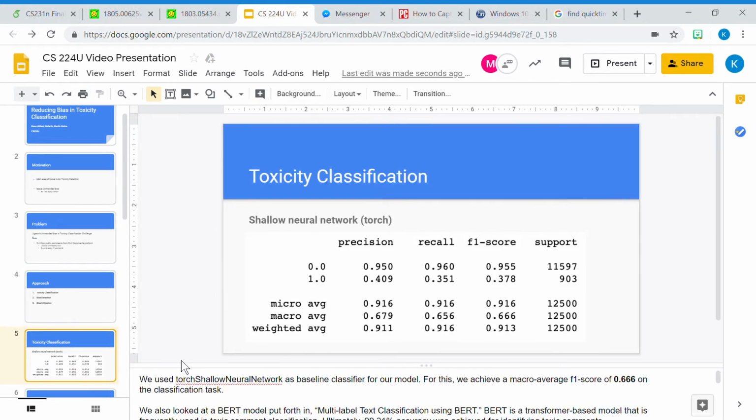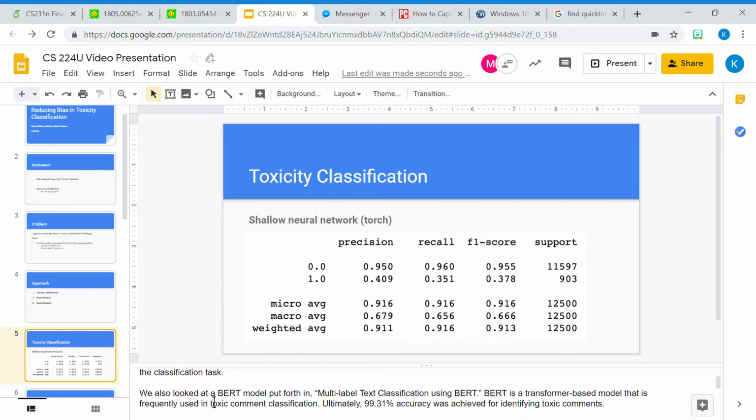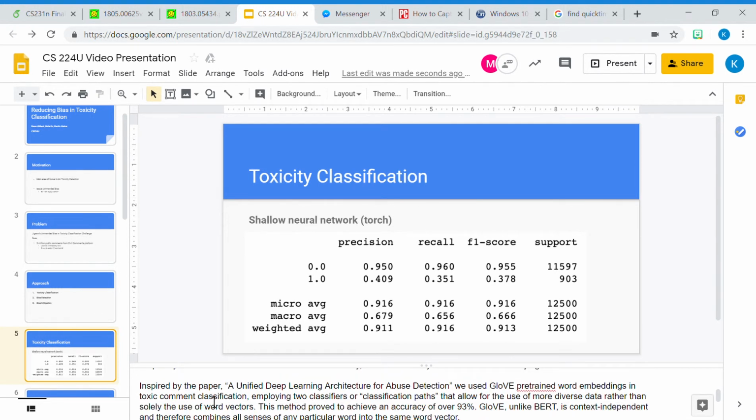As for toxicity classification, we used a Torch Shallow Neural Network as the baseline classifier for our model. For this, we achieved a macro average F1 score of 0.666 on the classification task. We also looked at a BERT model put forth in the paper Multi-Label Text Classification using BERT. BERT is a transformer-based model that is frequently used in toxic comment classification. Ultimately, 99.31% accuracy was achieved for identifying toxic comments.